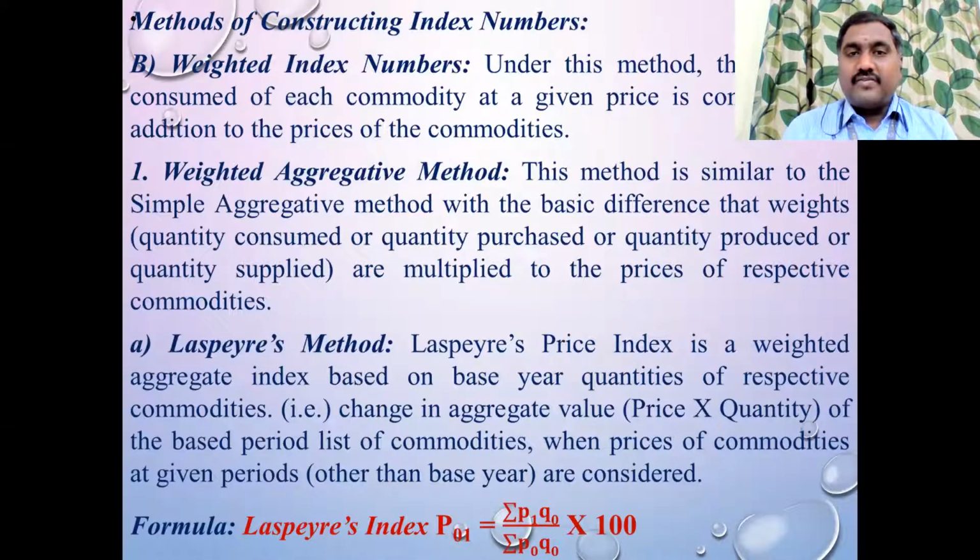Don't get confused after seeing the formulas. Very, very simple. For all the formulas, the base is summation P1 by summation P0. If you multiply the numerator and denominator with Q0, it is the Laspeyres method. If you multiply the numerator and denominator by Q1, it is called the Paasche method. And multiplying both Laspeyres and Paasche, taking the square root and into 100, that is the Fisher method. Next slide.